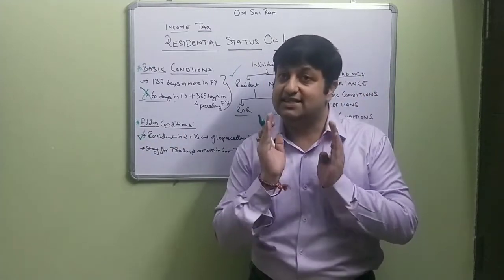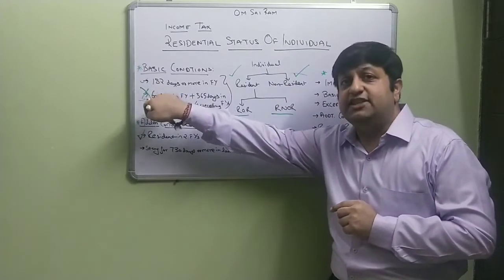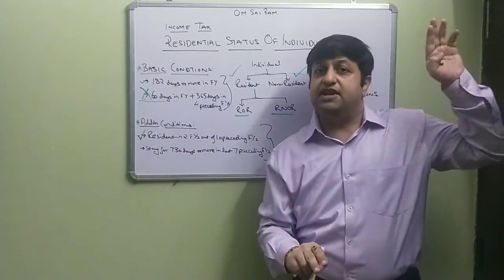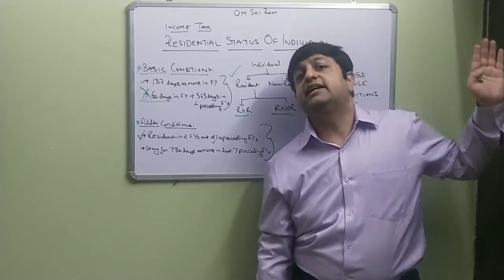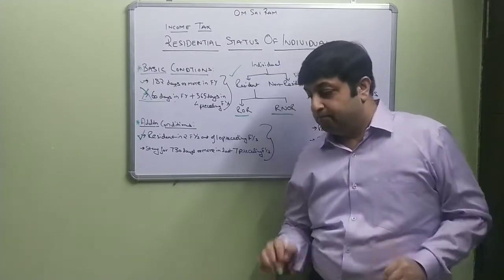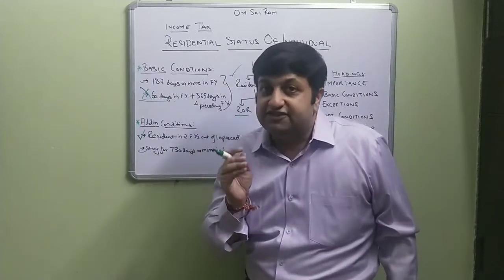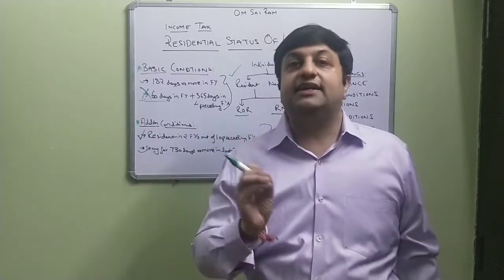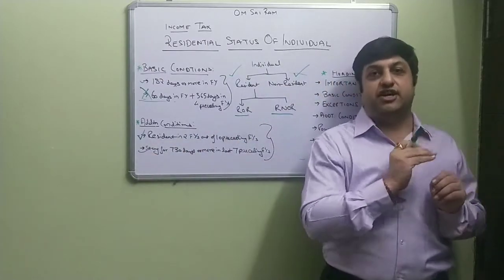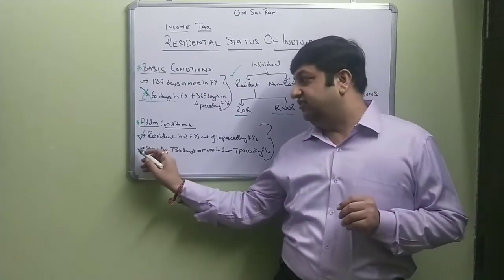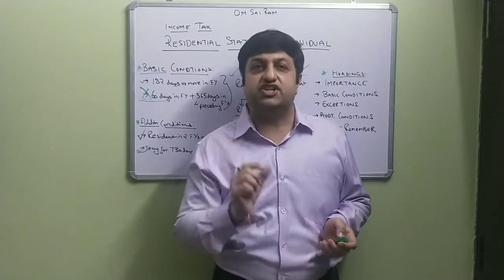I hope it is clear that we have to satisfy either of these two basic conditions in any 2 years out of the preceding 10 financial years. Clear? Now the second condition. The second additional condition is that if I have stayed for 730 days or more in the previous 7 financial years, then I would be satisfying this second additional condition. So let us just repeat those additional conditions.